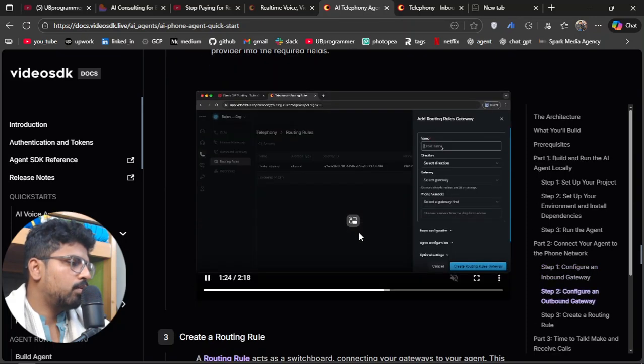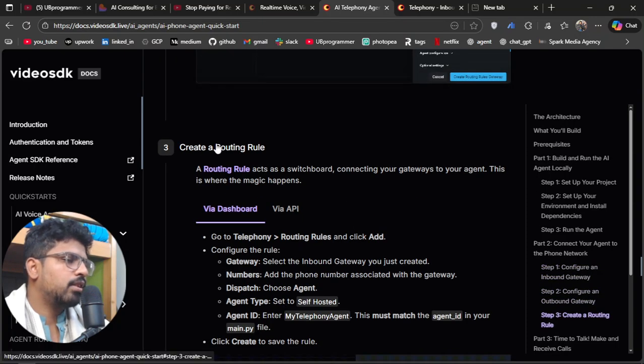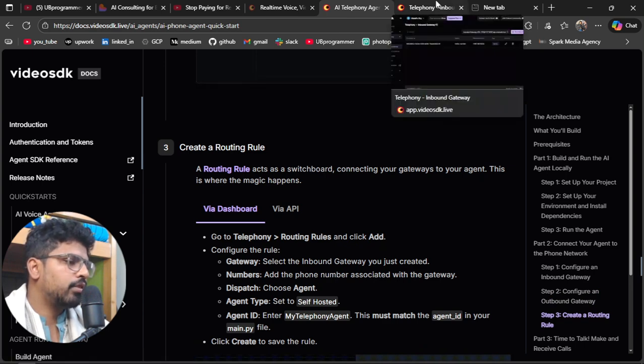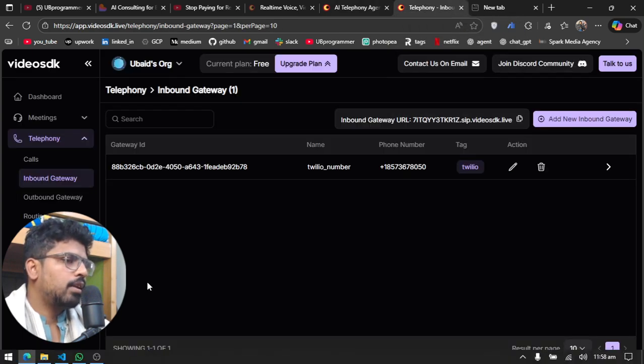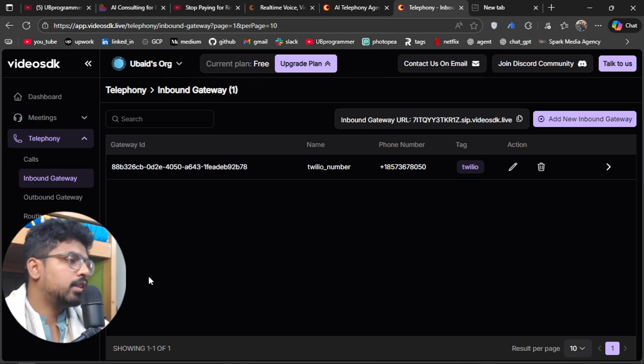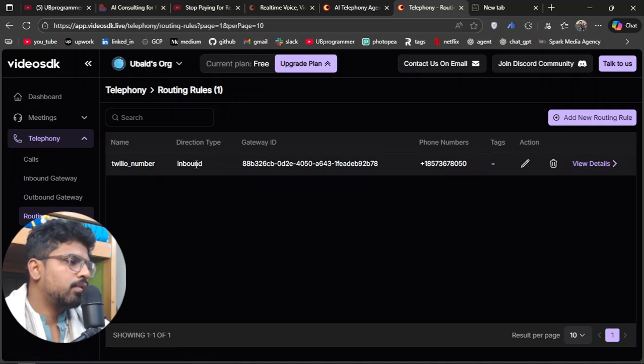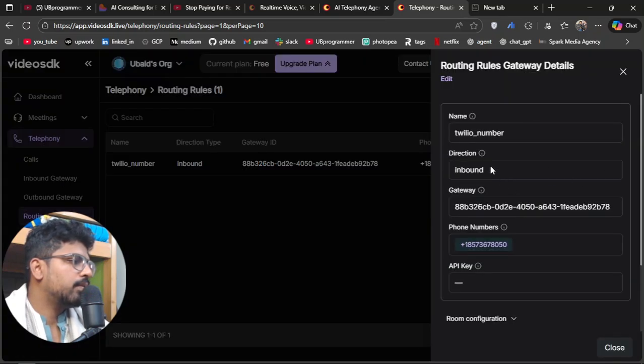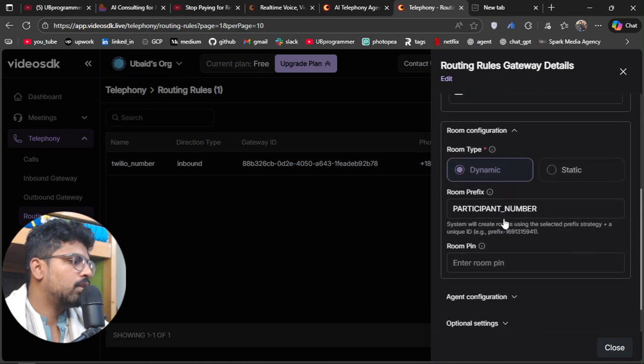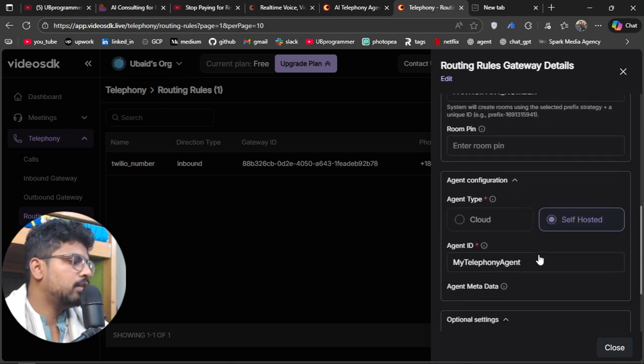And then the routing rule. This one is interesting, where this agent ID will be used. So you have to go to routing rules, and for the inbound, the phone number is the same. If we see details, direction inbound, gateway is this, and the room configuration and the agent configuration.